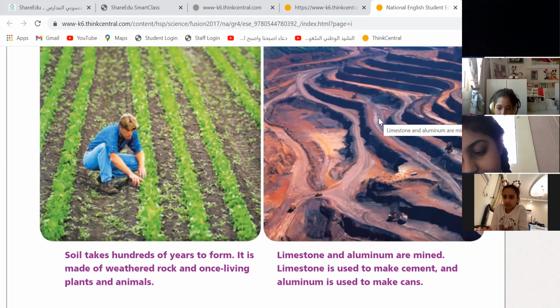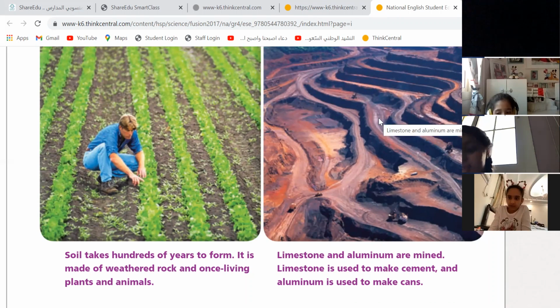Limestone is used to make cement. Do you know cement? What do they use cement for? To build houses. Yes, to build houses. Excellent. So limestone is the gray thing, the gray color of cement.